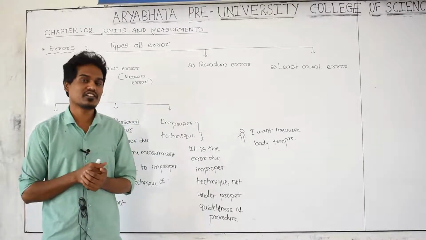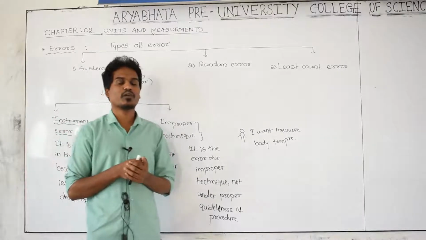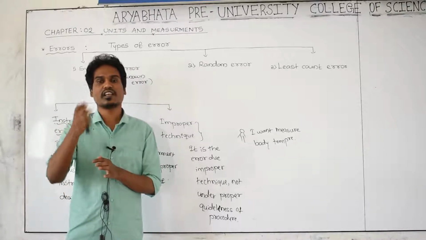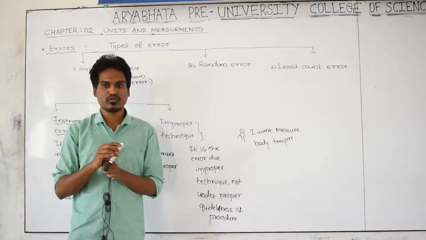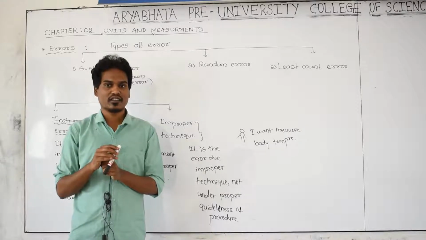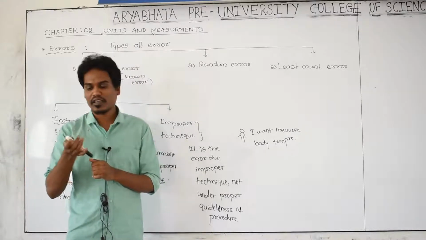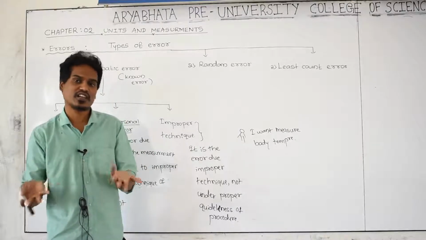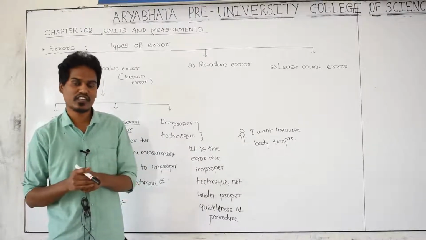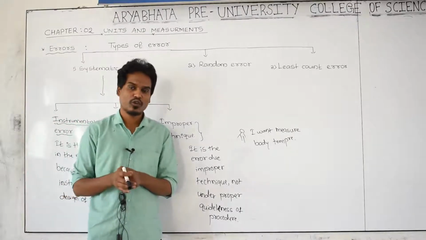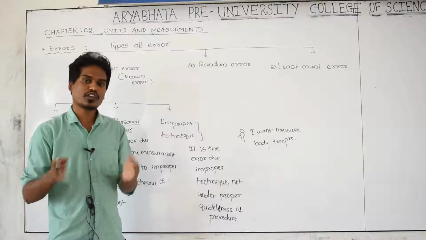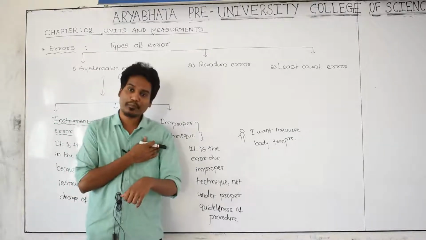But instead, some people are holding it in their hand, or keeping the thermometer in their mouth. By keeping it in the mouth or holding it in the hand, measuring the body temperature that way is an improper technique. Actually, they have to keep the thermometer under the armpit.